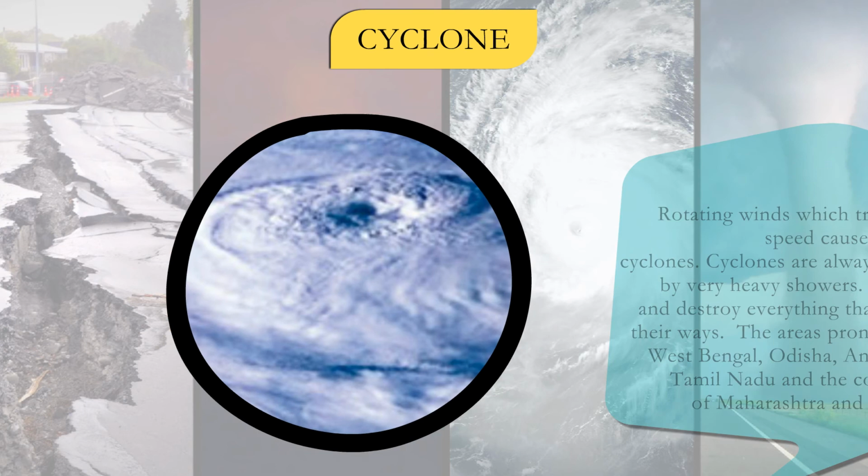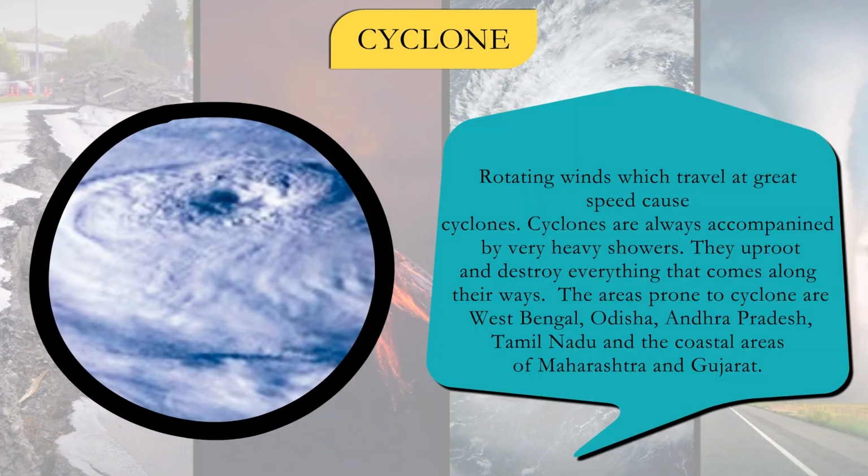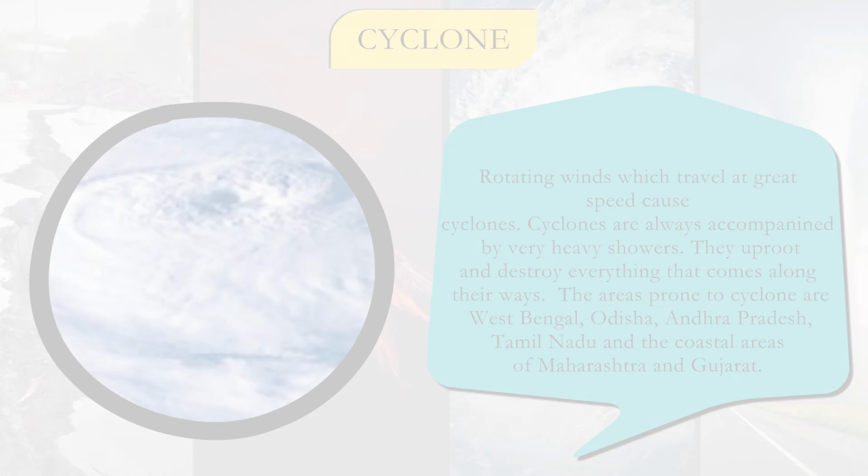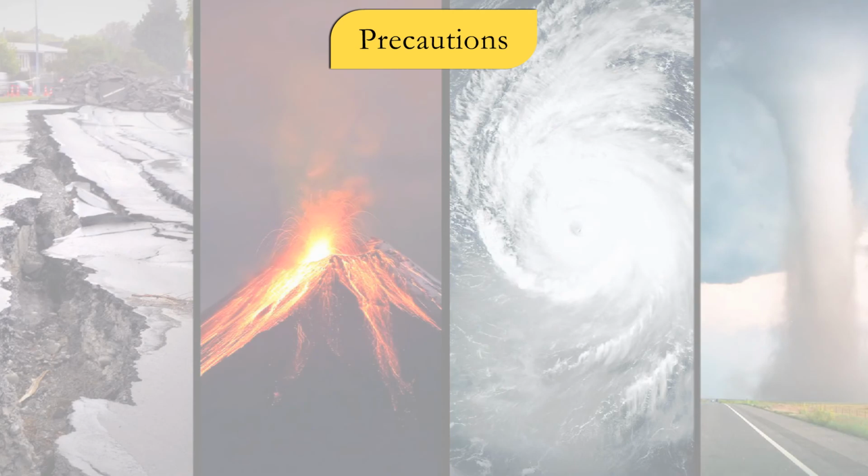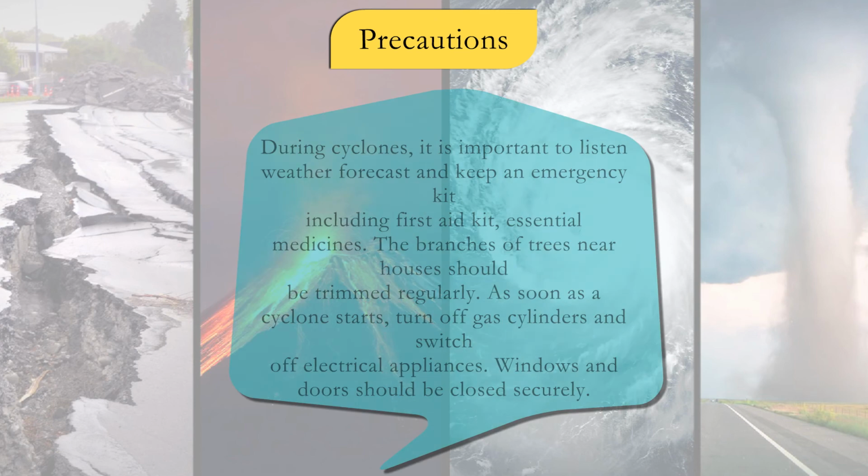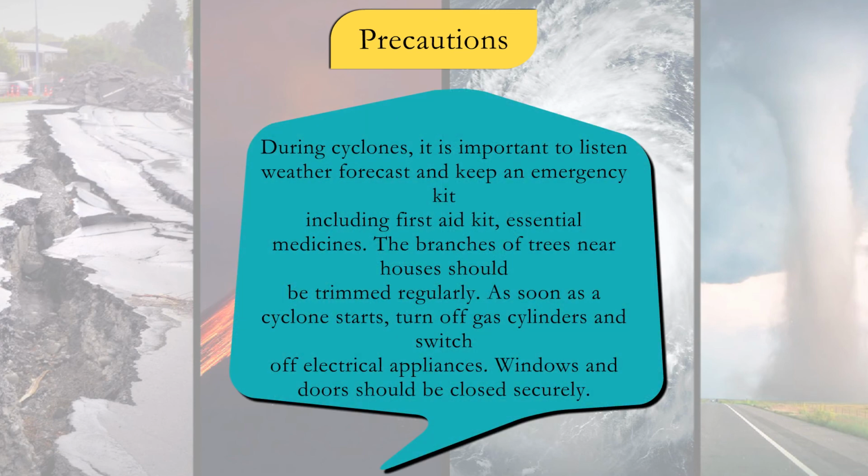Cyclone. Rotating winds which travel at great speed cause cyclones. Cyclones are always accompanied by very heavy showers. They uproot and destroy everything that comes along their way. The areas prone to cyclone are West Bengal, Orissa, Andhra Pradesh, Tamil Nadu, and the coastal areas of Maharashtra and Gujarat.